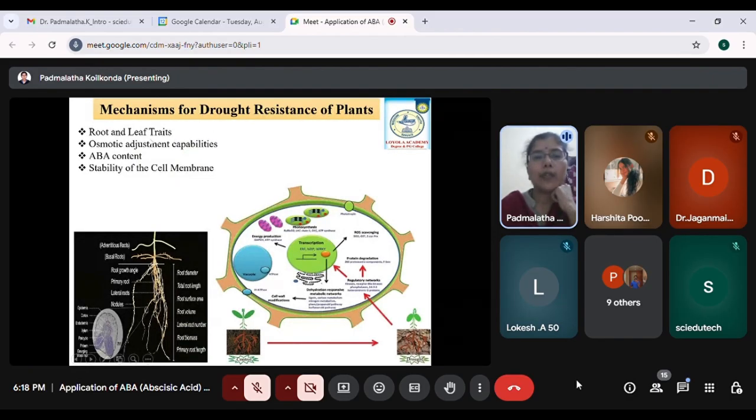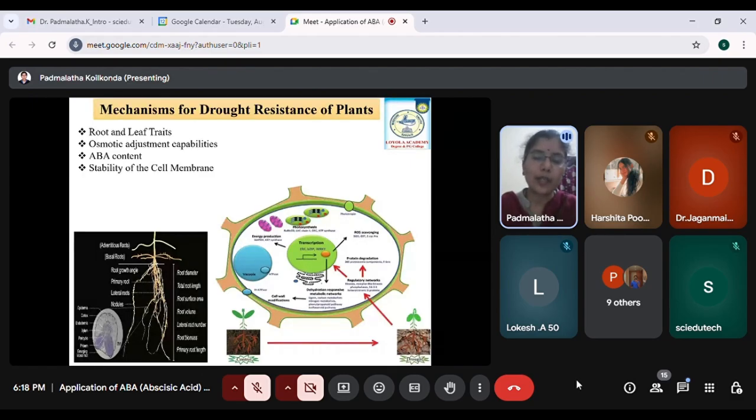Now, if we talk about the mechanisms for drought resistance in plants, we might all have observed that whenever there is a scarcity of water, the plant will not die immediately. It will take some time. If you just stop giving water to the plant, and we all know there are three different stages in a plant, like humans have young, adult, and old stage.